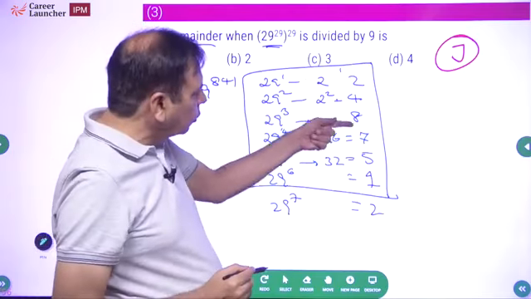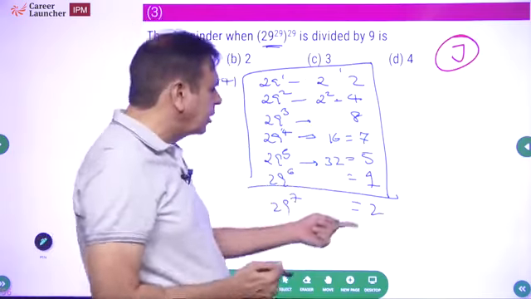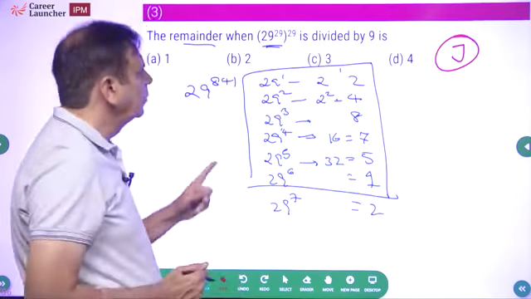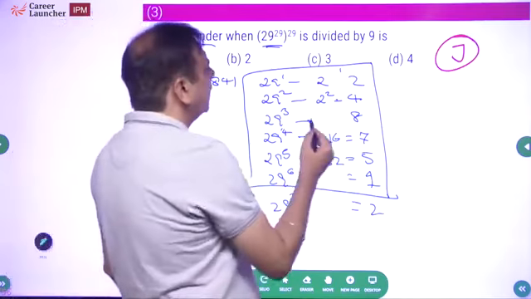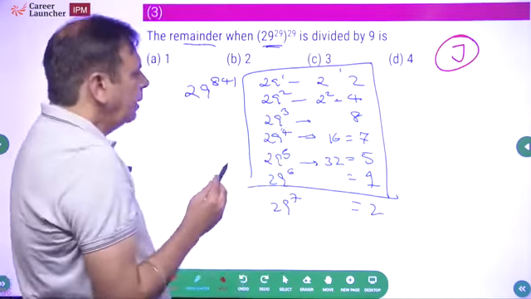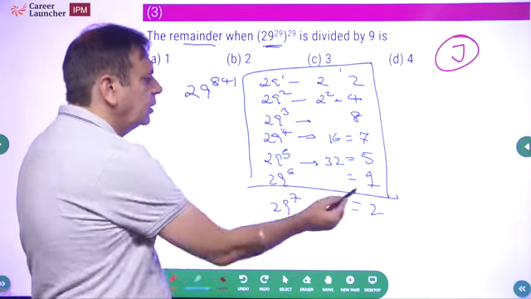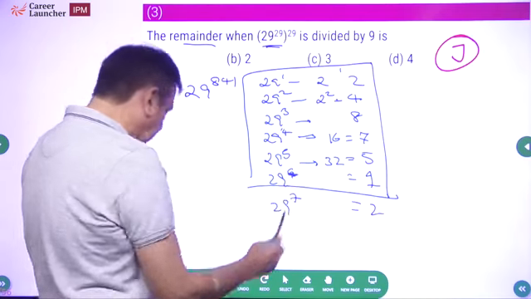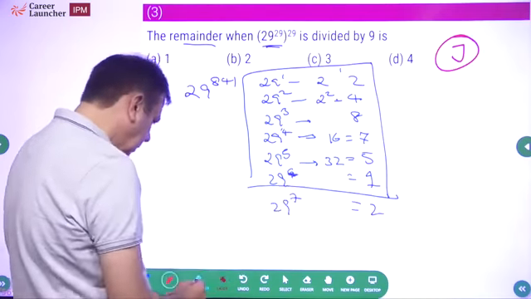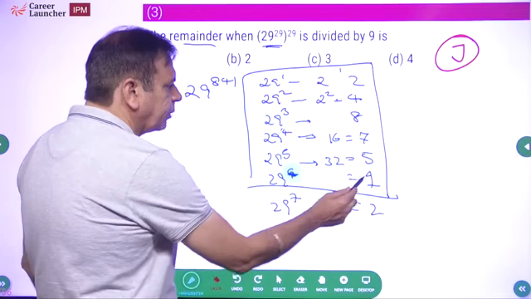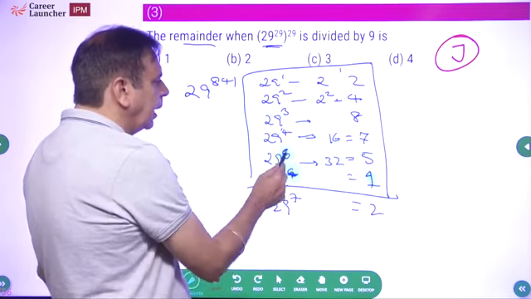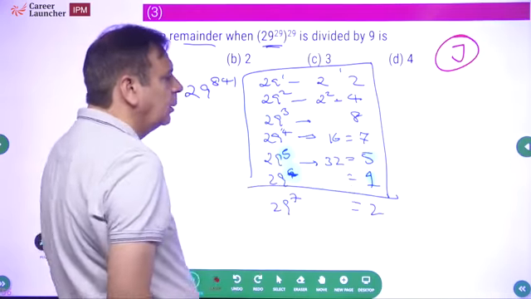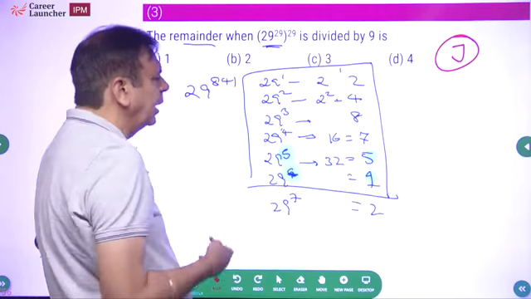This cyclicity of 1, 2, 3, 4, 5, 6. There's a cyclicity of 6. 7th is this. Now, what does that mean? If the power is a multiple of 6, the remainder will be 1. Power is a multiple of 6 minus 1, remainder 5. And so on and so forth.